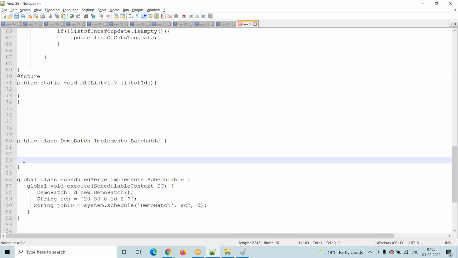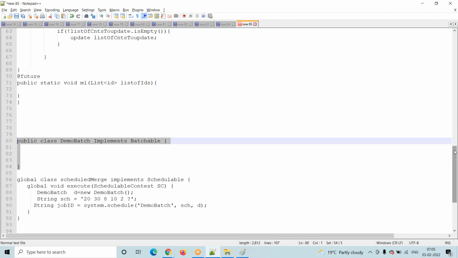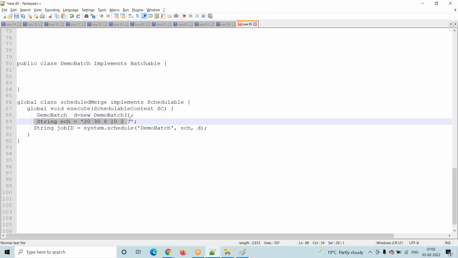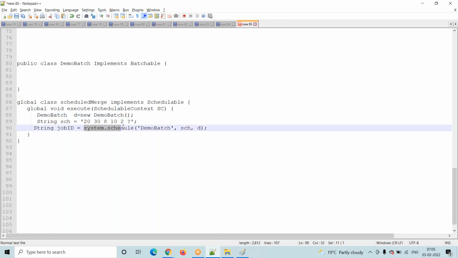So this is my batch class, and I have to schedule this batch class. We implement the Schedulable interface. In its execute method, we put the batch we want to schedule. When to schedule, that time period you have to mention. Then System.schedule, where the name can be anything you give, and then the timing at which this batch will run.